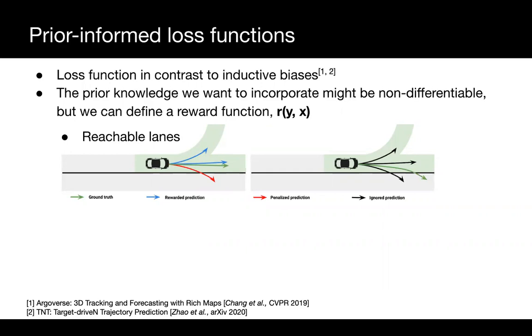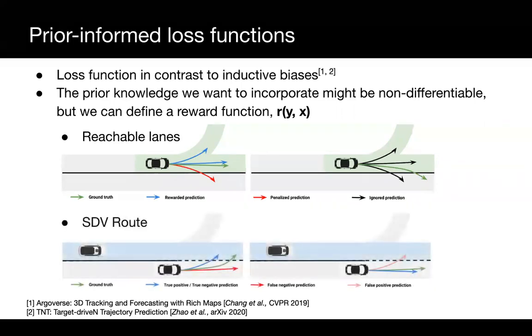There is an exception though. Some actors behave in a non-compliant manner, such as the example in the right drawing. Because we want our model to still capture this behavior, we do not apply the prior loss when the ground truth doesn't follow the reachable lanes. This also makes our reward function robust to failures in the map.